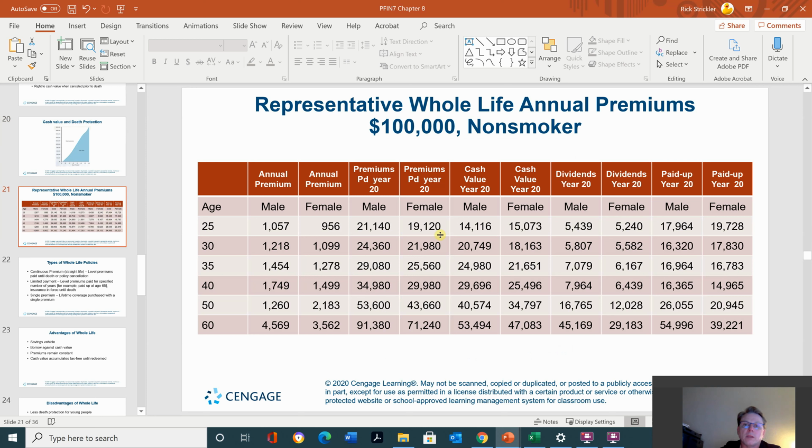Annual premium, male 25 is 1,057, female 956. And then you can see down here how much it is. Okay, this is the paid up 20 years, paid up. So after you've gone through it and you paid the premiums, they actually start paying themselves and you no longer have to pay on it because of the cash value and the interest that it earns. So you can see how much money you're going to get back, but you also have to look at how much money you're paying out.